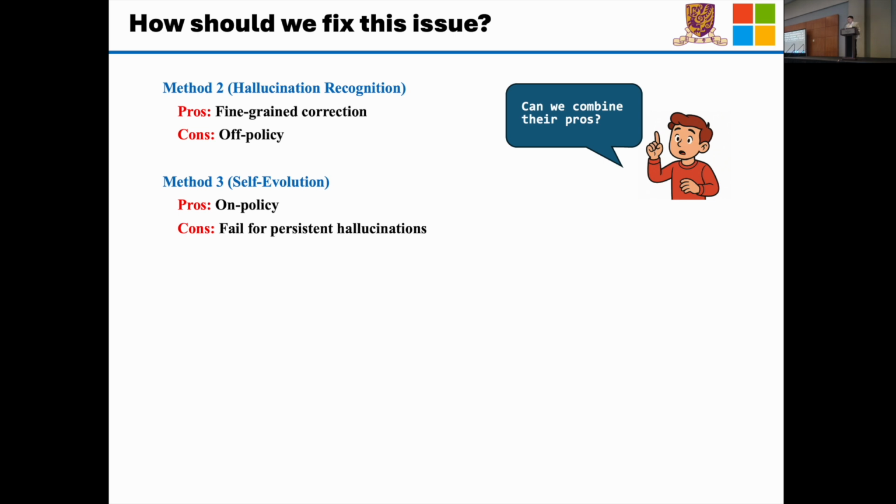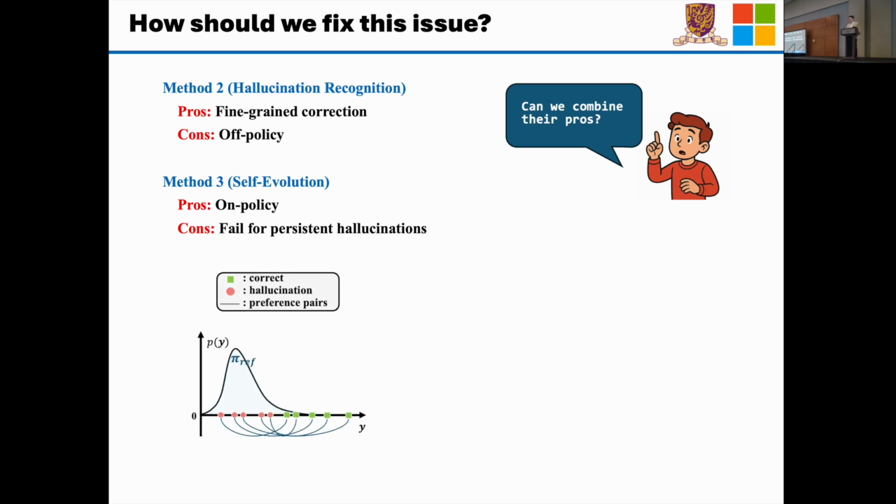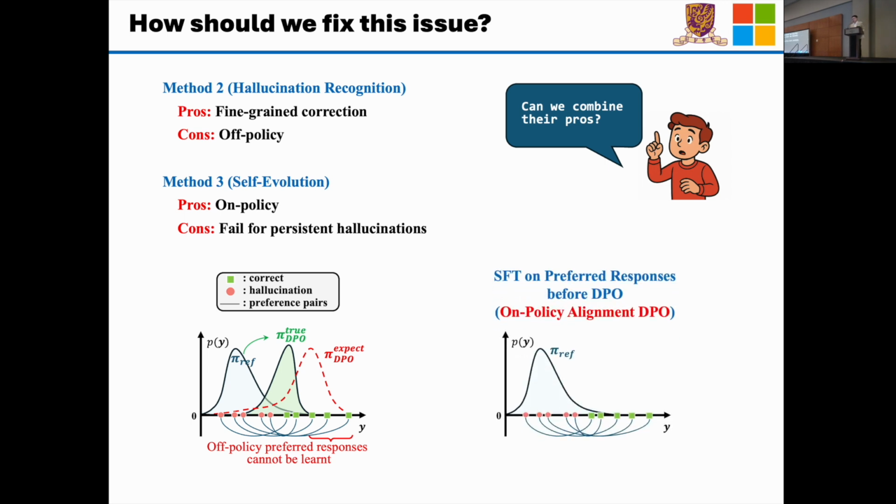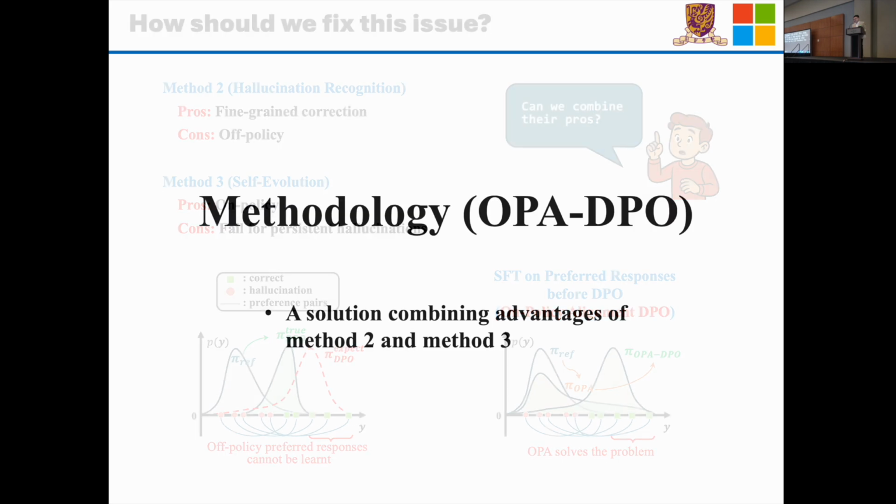So how can we fix this issue? Using the following diagram to describe this, we just expect our policy after DPO training to follow the distribution of the right object plot. But actually, the off-policy preferred response can never be learned. To solve this problem, I think the most simple way is to conduct a supervised fine-tuning on this revised response. We will call it the on-policy alignment. And after this step, we'll get a new policy, we call it pi OPA. And based on this point, we can just conduct the following DPO training, and the problem can be solved.